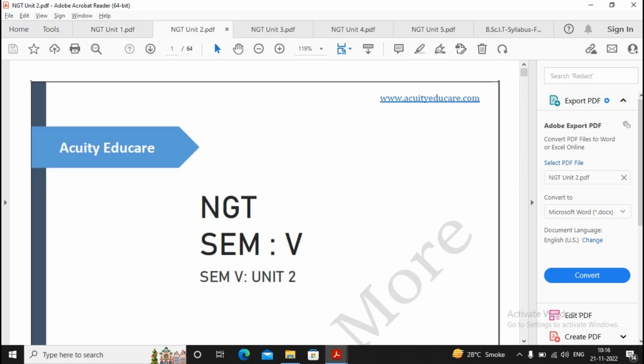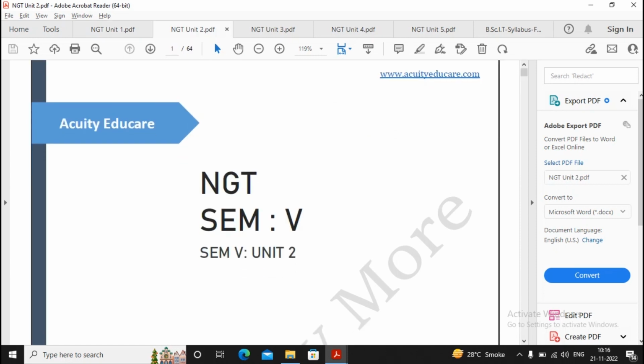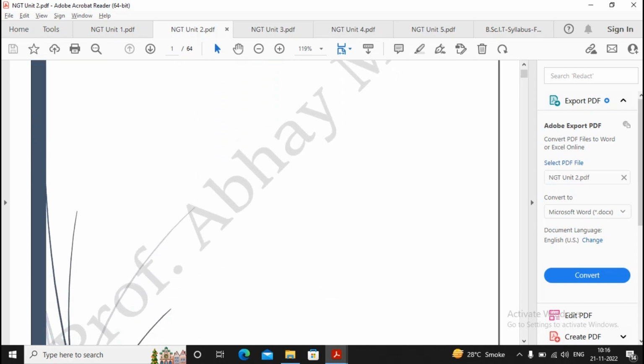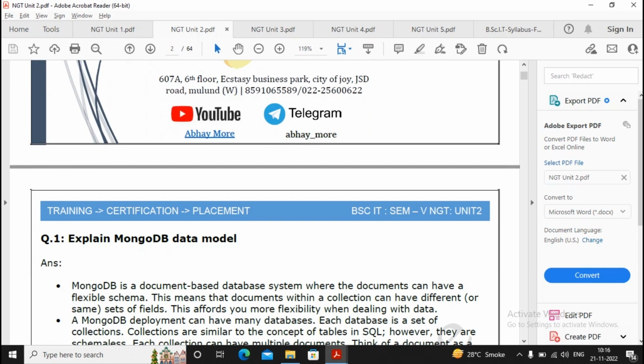Now let's discuss Unit 2. I'm creating only a single video for Unit 1 to Unit 5. About Unit 2, you can find 64 pages added by me as a question bank. You might think, sir, so many questions to prepare. The length of the questions and answers is quite big because I had also updated the output of some queries.